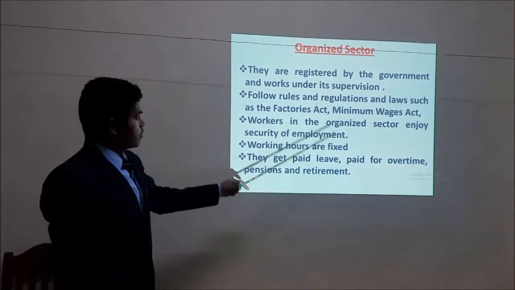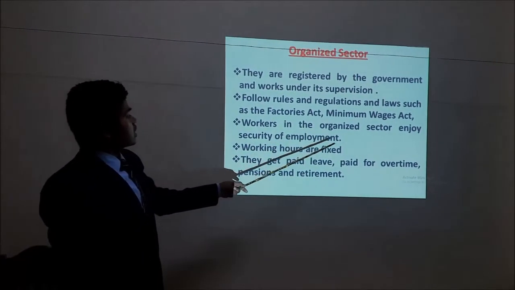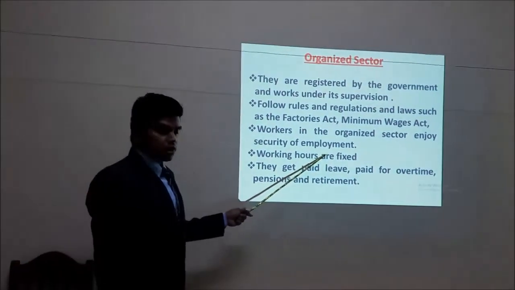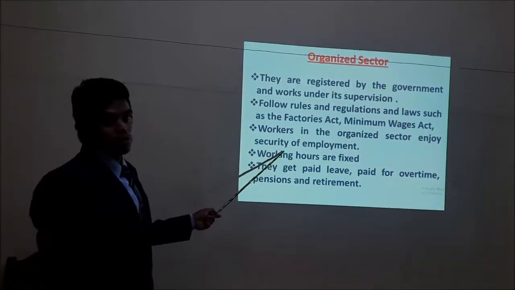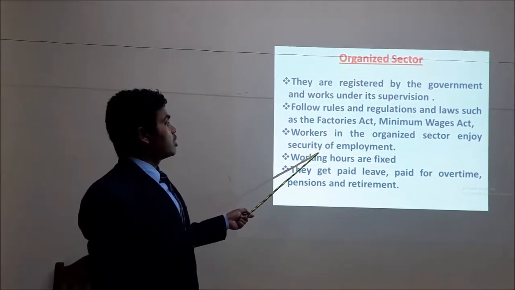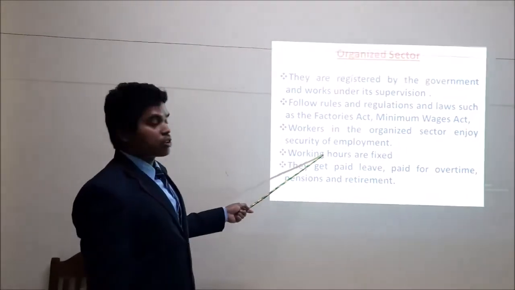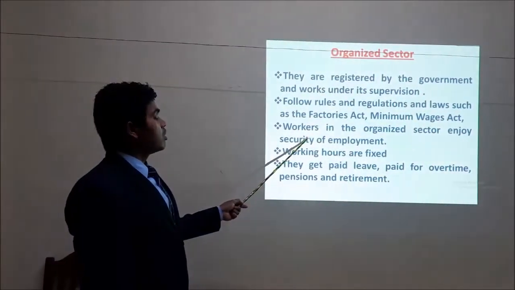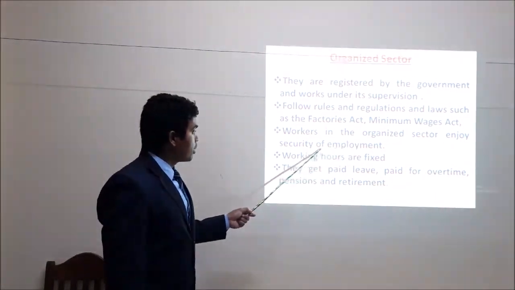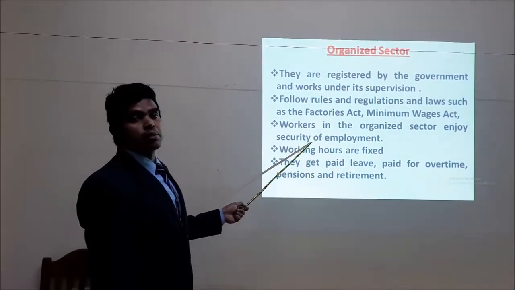Then workers in the organized sector enjoy security of employment. Their employment is secured. Once they get the appointment letter for so many years, the terms and conditions are mentioned. So they cannot go against those terms and conditions. Their employment is secured. They cannot be asked to leave at any time.